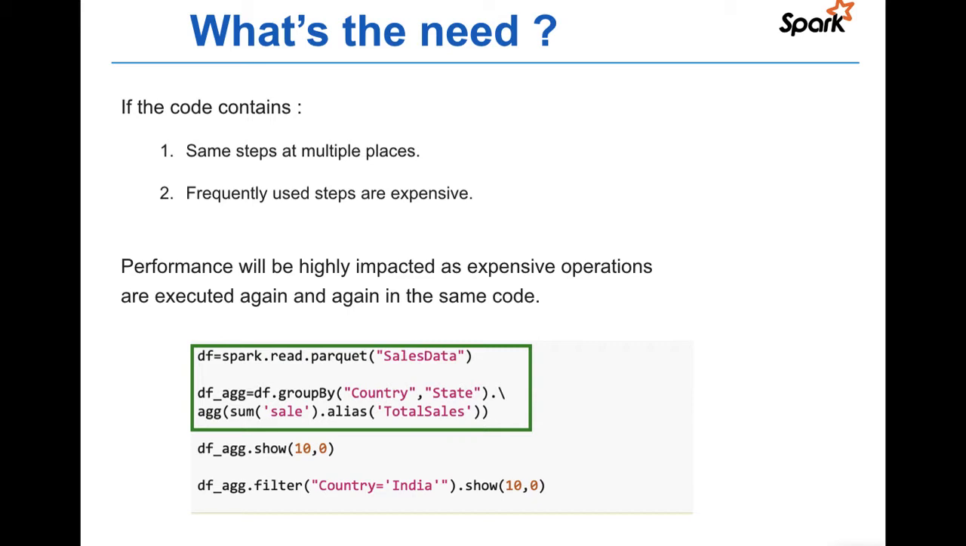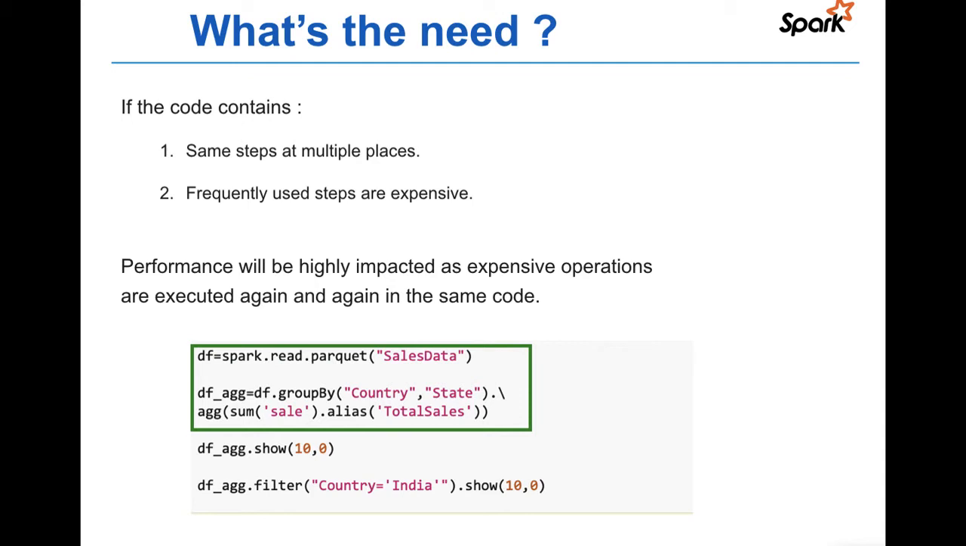So take for example, we are using the same set of instructions multiple times in the code. That means we are actually doing the same task again and again, which is not efficient. Still, it can be ignored if the task is small enough. But if the task is expensive, then repeated use of the same task will cause severe performance issues.